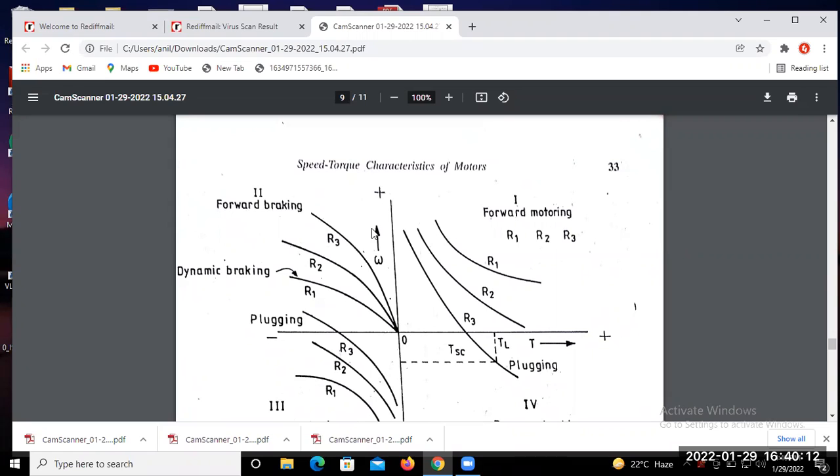So for dynamic braking you will find the characteristic for different resistances, where R1 is less than R2 and R2 is less than R3. Whenever the internal resistance increases, you may find their characteristic in that mode.